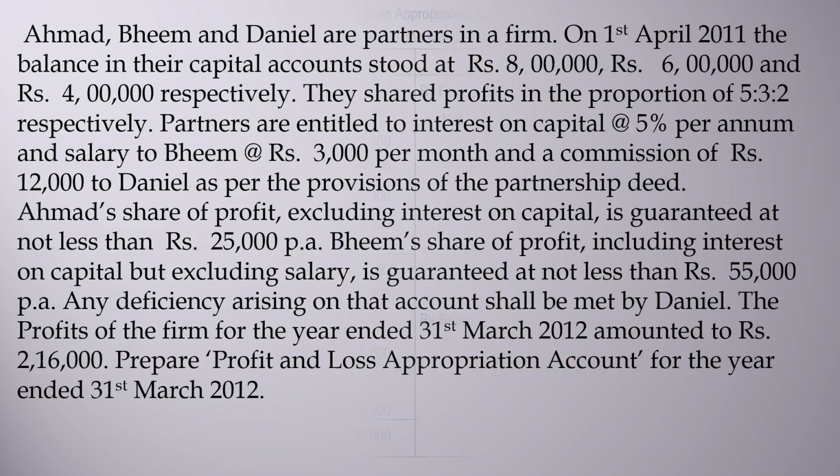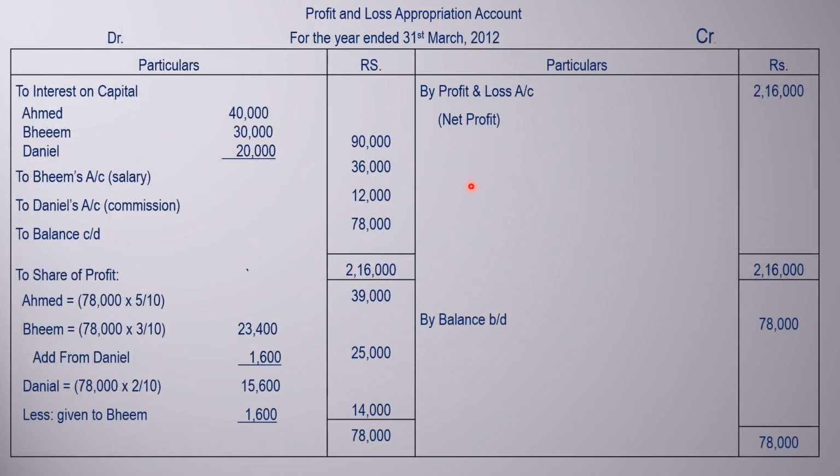Let's see the solution. This is our solution here. By profit and loss account, net profit 2,16,000. First we'll provide interest on capital on 8 lakh, 6 lakh and 4 lakh at 5%, that is 40,000, 30,000, 20,000. Total interest on capital is coming to 90,000.